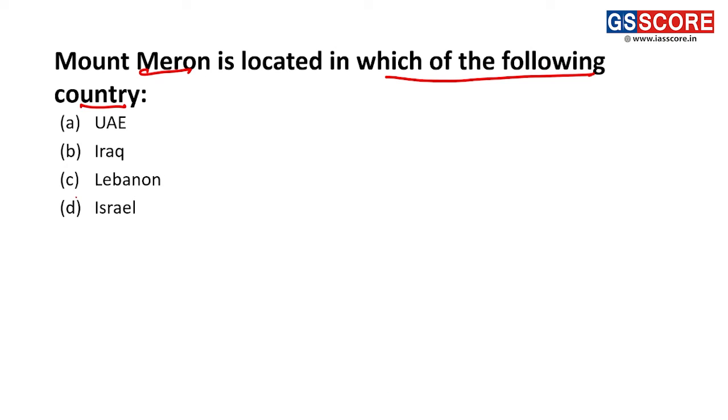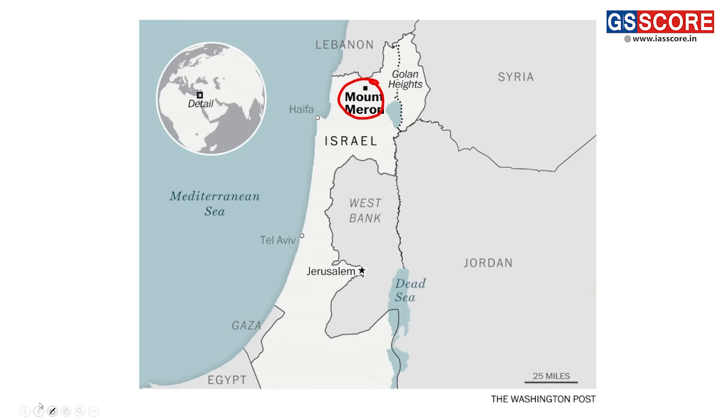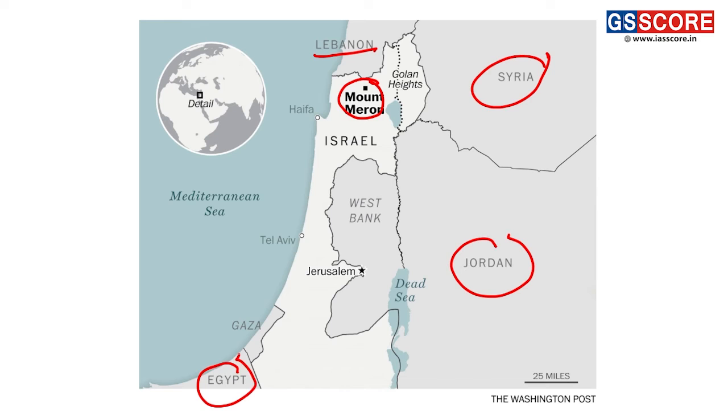So Israel is a correct answer for this question. We can see here Israel is bordered by various countries like Lebanon, Syria, Jordan, then we also have Egypt here, and we also have other countries towards the southern part.